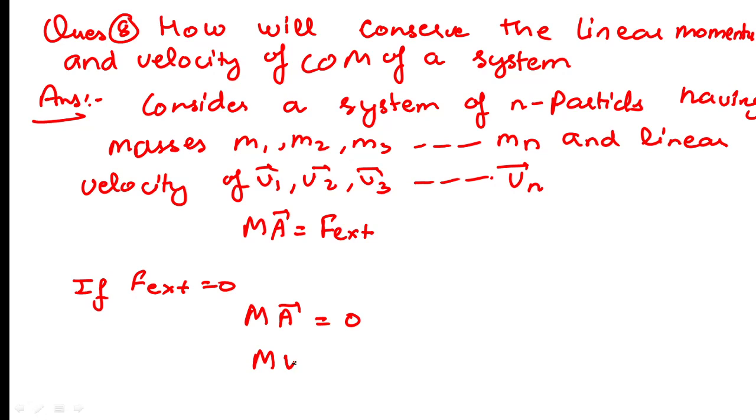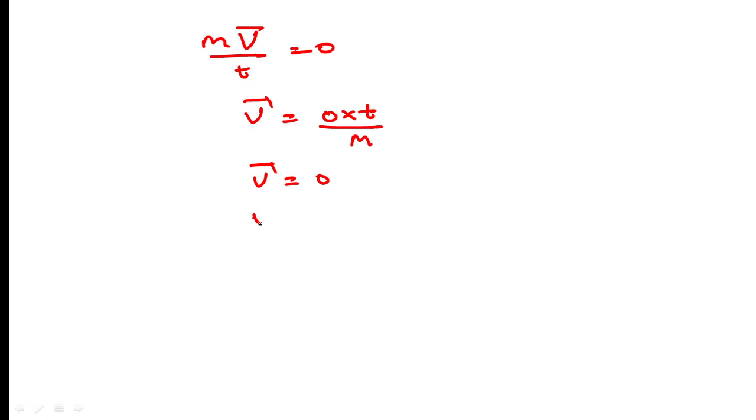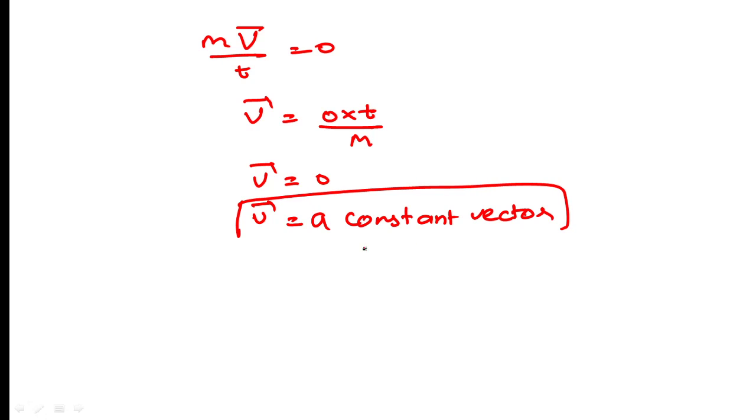This acceleration can be written as velocity upon time. So you can write this velocity is equal to 0 into time divided by mass, or the velocity will become a constant term. So this velocity is a constant vector. So we can conserve this velocity. Next we have to conserve the linear momentum.